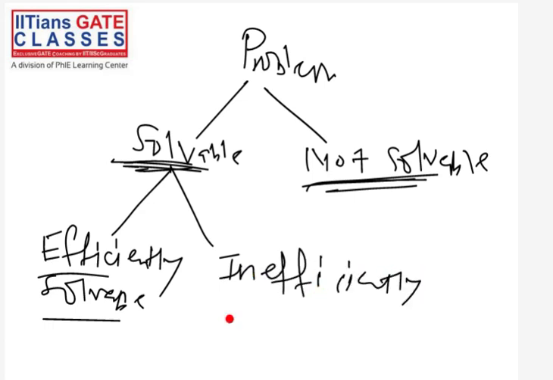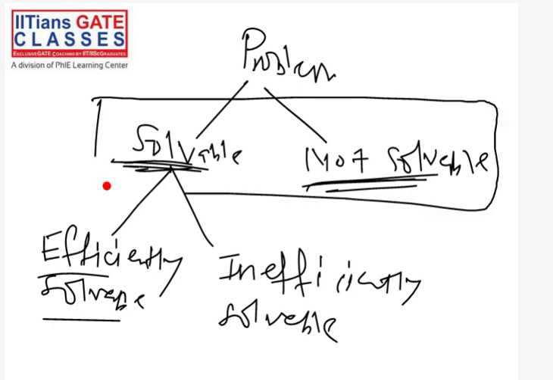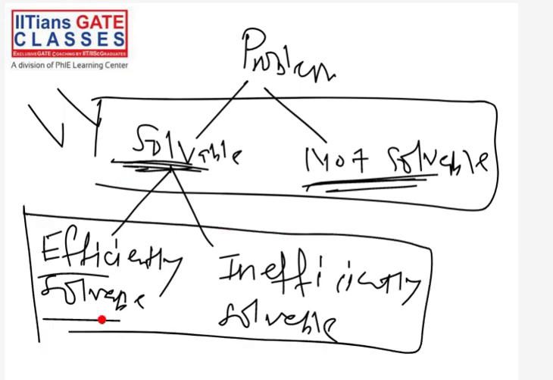In this TOC subject we cover the question of which problems are solvable and which problems are not solvable. We try to find the answer to this question. The question of efficiently and inefficiently solvable is discussed in the subject design and analysis of algorithms.